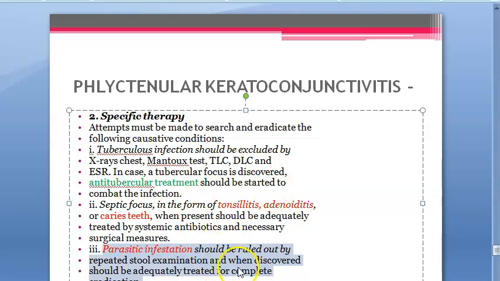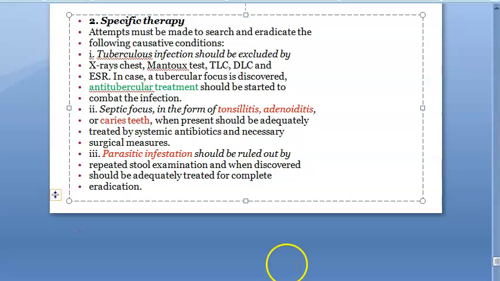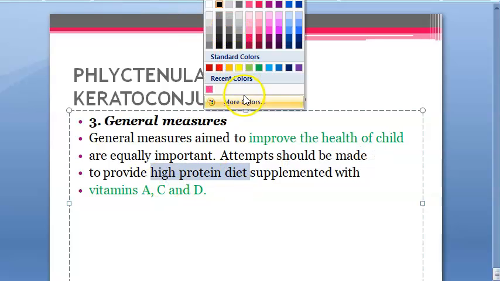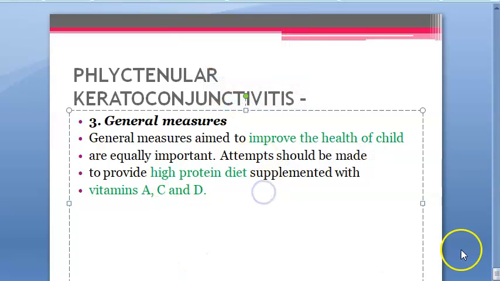Then parasitic infestation, again you will rule it out by stool examination, etc. And in case you think there is parasitic infestation, you will have to treat that, albendazole, etc. General measures: improve the health of the child, nutrition, give them a high protein diet, vitamins A, C, D, give all the vitamins, that's it.